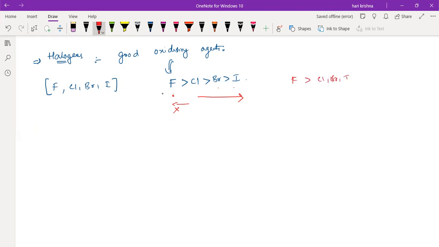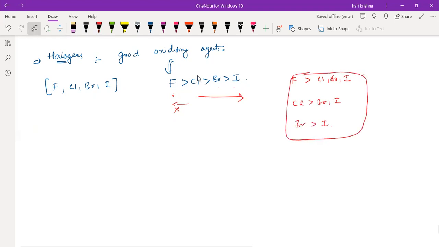Similarly, fluorine can replace chlorine, bromine, iodine. But chlorine can replace only bromine and iodine. Bromine can replace only iodine. Understanding? This is the replacing or displacing tendency of the halogens. This also helps in the preparation of halogen compounds.